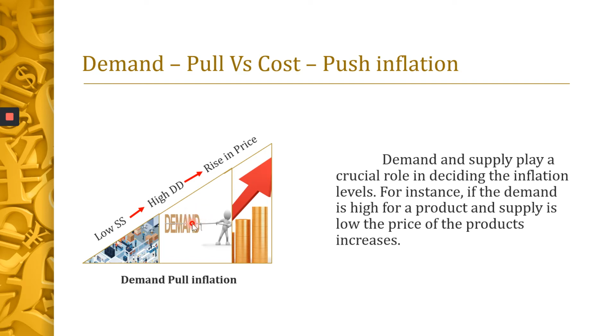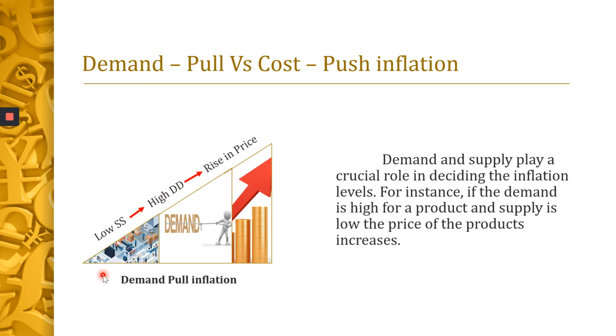Immediately, the store owner increases the price level. There is a rise in the price level. This is called demand pull inflation. The supply is very minimal, whereas the demand is more. Therefore, there is a rise in the price level. Such an inflation is called a demand pull inflation.